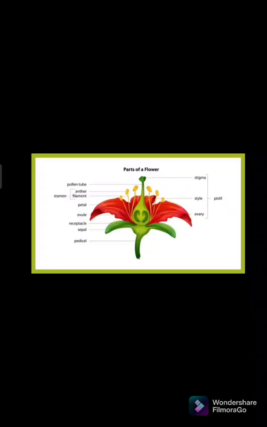Pagpasok niya, it goes to the pollen tube until magta-travel siya sa style, and then ang style at ang tube, it will release the pollen grains to the ovary. Pagkatapos the ovary, it will fertilize the pollen grains. Tapos magiging seed na siya.